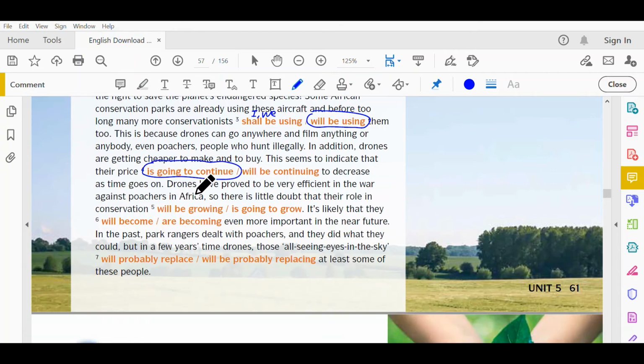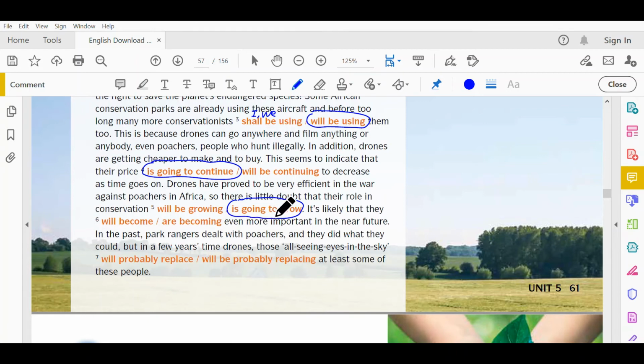Then, drones have proved to be very efficient in the war against poachers in Africa, so there is little doubt that their role in conservation will be growing or is going to grow. Okay, will be growing is the future continuous, and you need to have a specific time. Since there's no specific time over here, you cannot use this. So the answer for number 5 is there is little doubt that their role in conservation is going to grow.